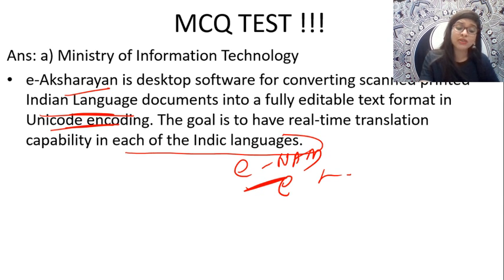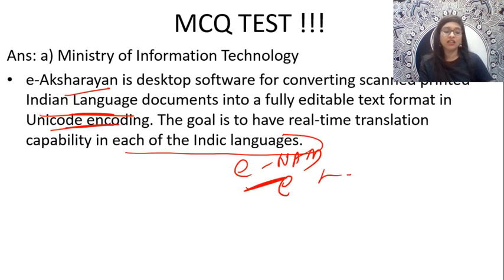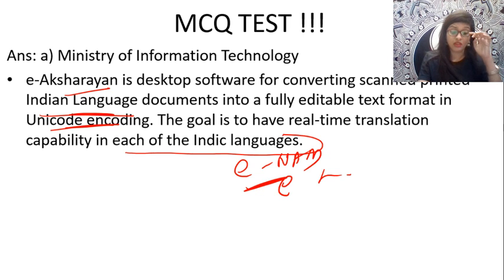And do you know how many languages come under E-Aksaran? Not every language, but have you ever visited this website, guys? There's an app, the E-Aksaran app.